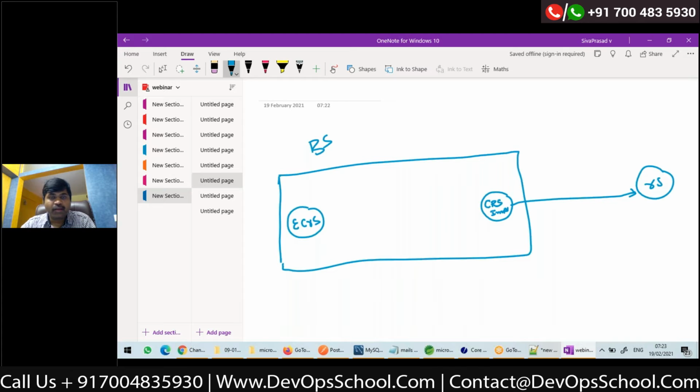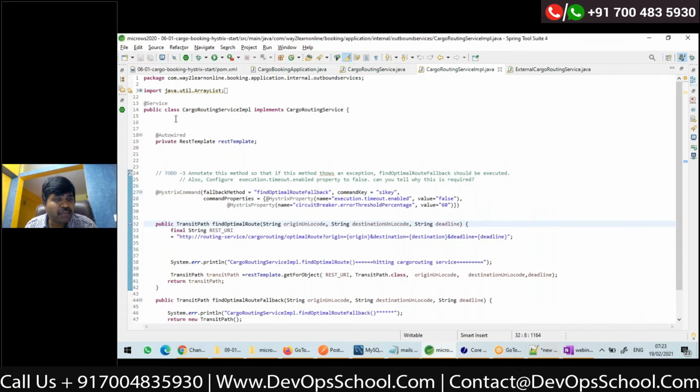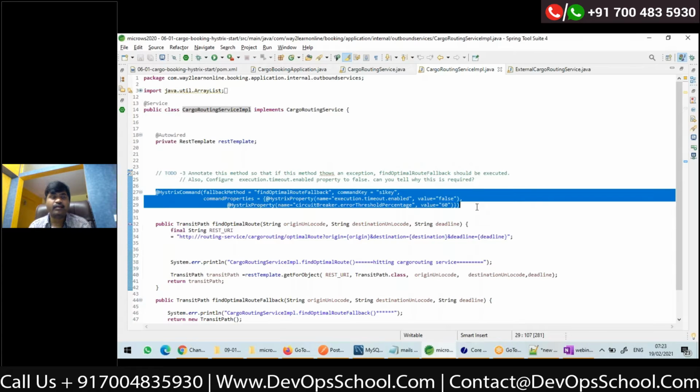Now, one of the methods of this class is annotated with HystrixCommand. So actually, Hystrix is internally using Spring AOP. If you know Spring AOP, we use AOP to create proxies. Aspect-oriented programming in Spring will actually create proxies.